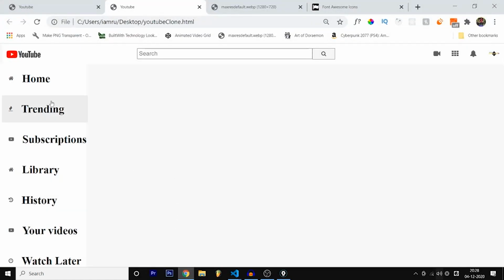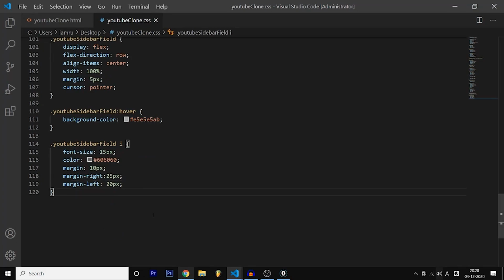Now let's just check it out. This is slightly good. The background is changing and the icon is pretty good. Now let's style the H1 or the title. It looks awful as of now.